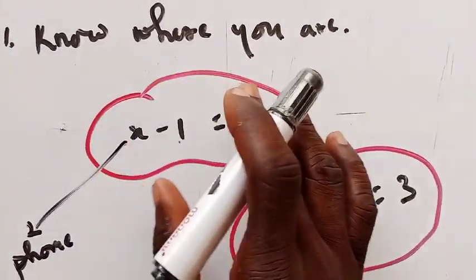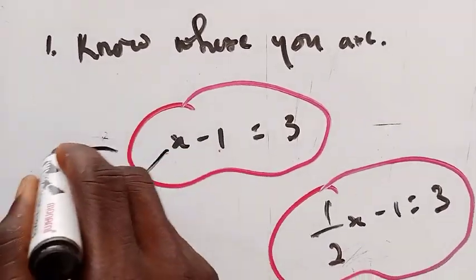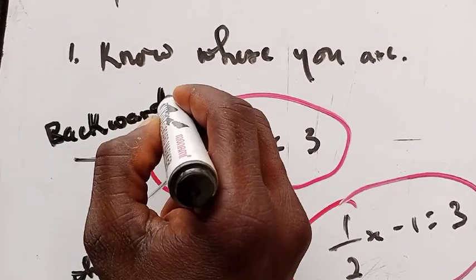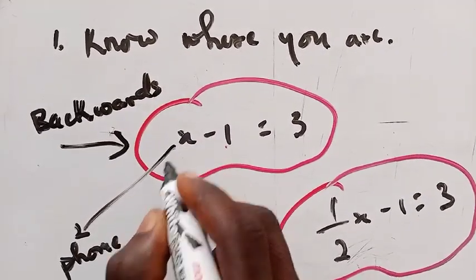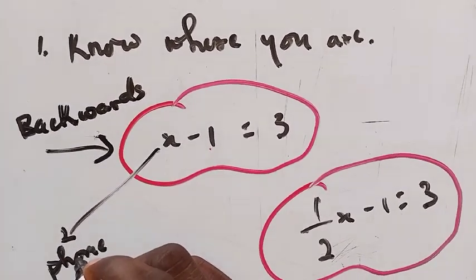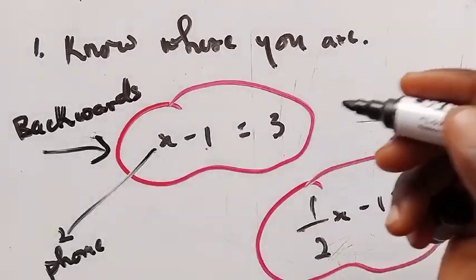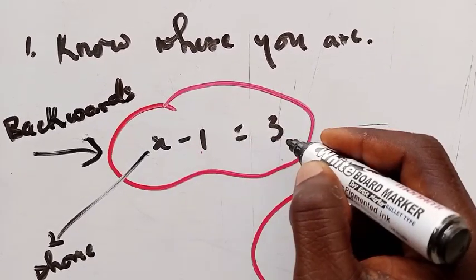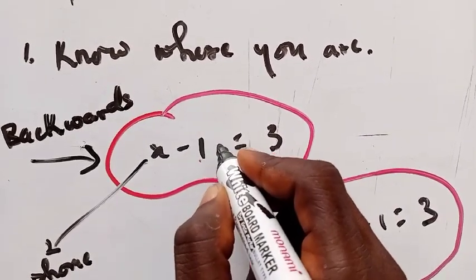You are given the whole equation, so you need to work backwards in order to determine the price of the phone. Is that okay? So how do you do that? This guy here must vanish before you can easily determine the price of it. So this guy is subtracting. That is where the rule comes in.